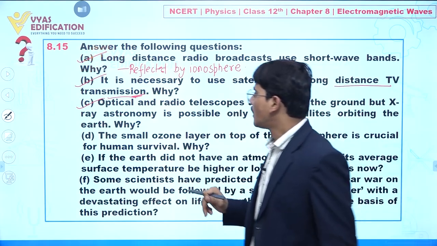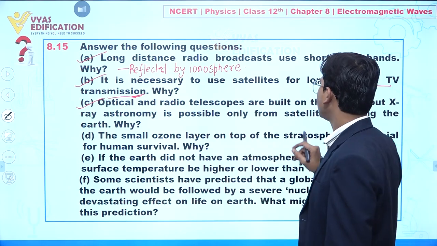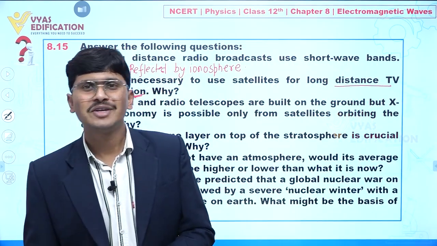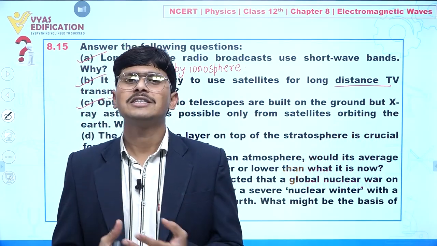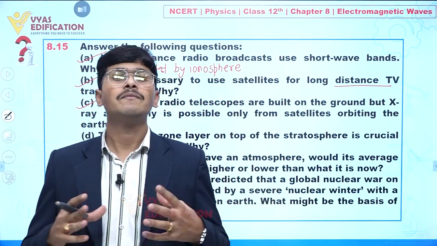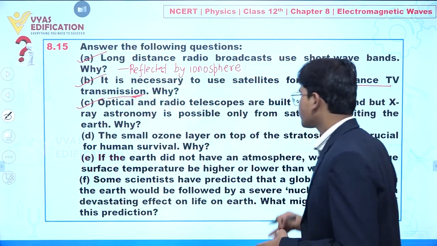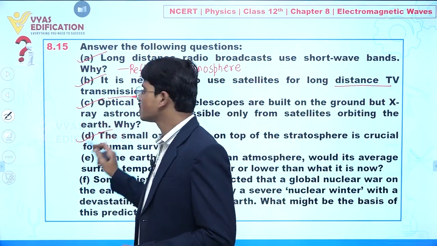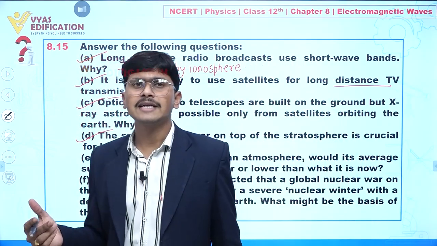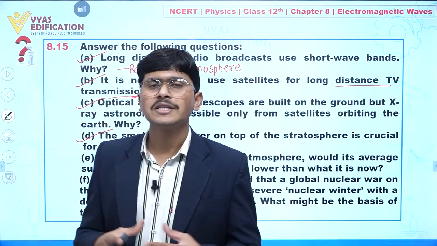Clear? Now part D: the small ozone layer on the top of the stratosphere is crucial for human survival. You know very well from junior classes that the ozone layer protects us from the harmful UV radiation coming from the sun. That's why it is required for human survival. If we did not have the ozone layer, it may cause skin problems as well as other diseases.